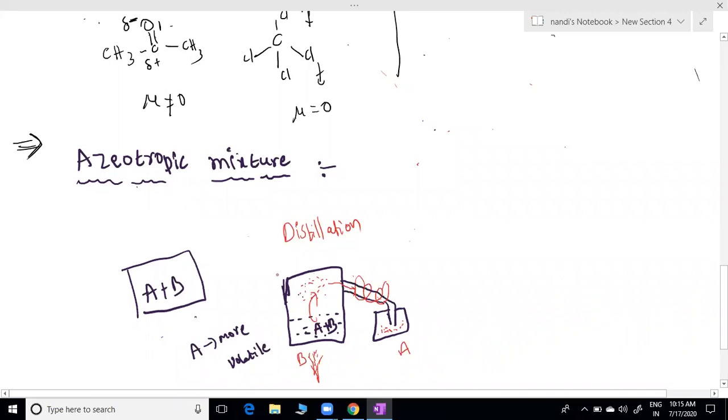What is the main cause here? Boiling point difference. A has less boiling point, B has more boiling point. The one with less boiling point can evaporate, and we can separate it out. Have you understood this point first, which I am explaining here?